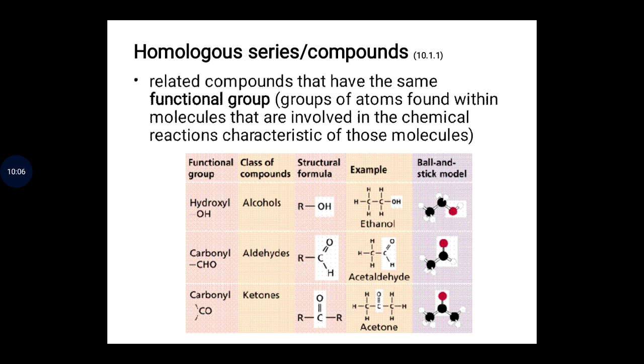As you can see, a simple classical examples of the class of compound, like for example, in the alkanols we have ethanol, and for the aldehydes, that is alkanal, we have acetaldehydes. So you see, and for the ketones we have acetone. So you see that they have different functional group. So ladies and gentlemen, I hope you now understand the meaning of functional group.